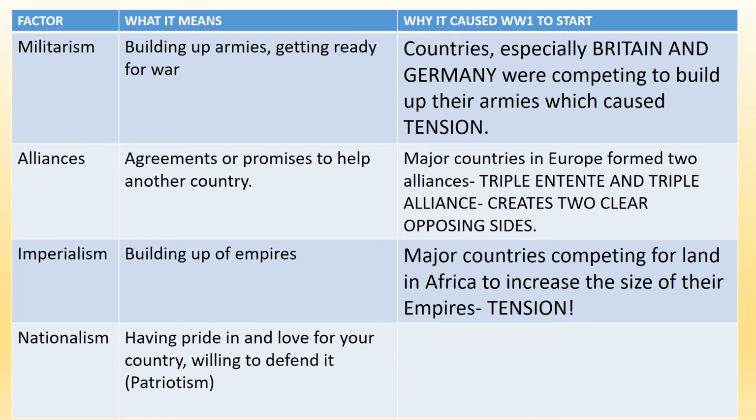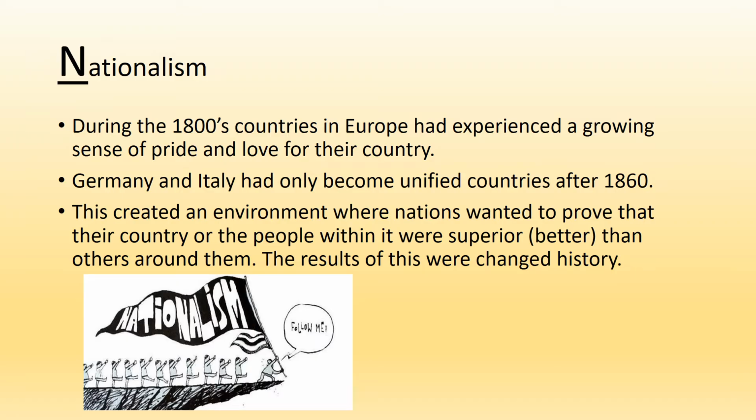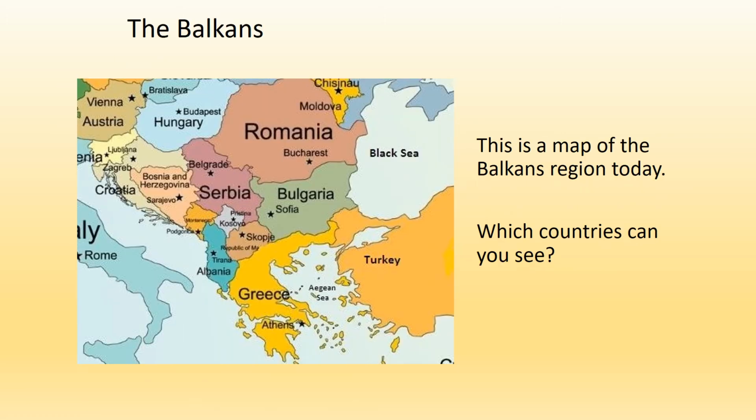The last factor we're looking at is nationalism. During the 1800s, countries in Europe had experienced a growing sense of pride and love for their country. A lot of people were loving their country and loving staying there. Germany and Italy had only become unified countries after 1860. This creates an environment where nations wanted to prove that their country or the people within it were better than others around them. The results of this did change history.